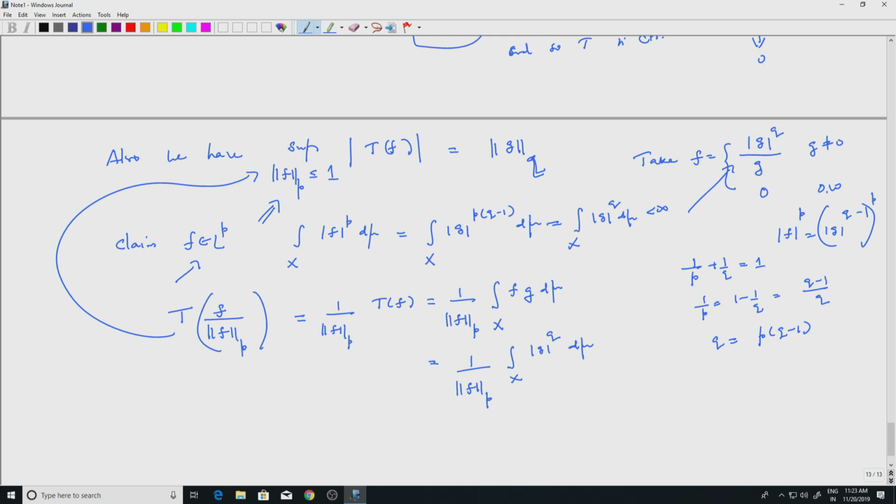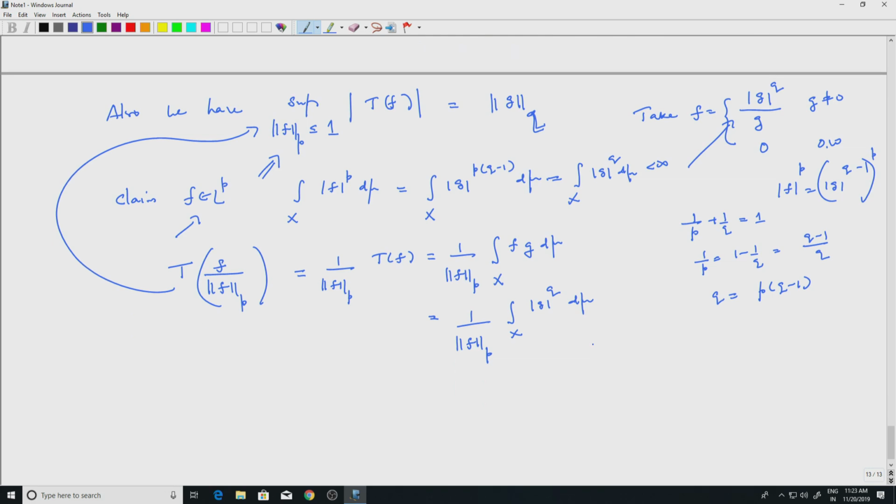All right. So we are in good shape now. So I can write this as the L^q norm of g to the q, divided by the L^p norm of f. But what is the L^p norm of f? Well, we computed this.